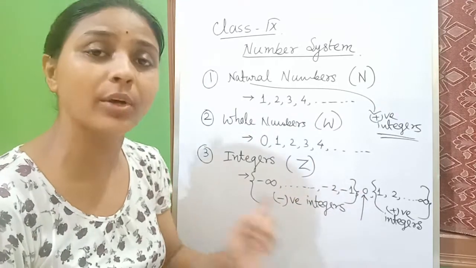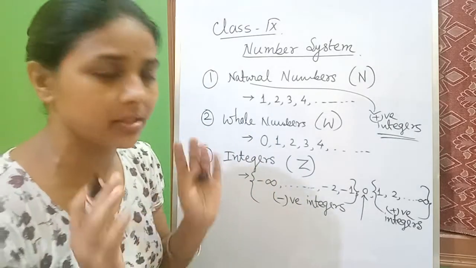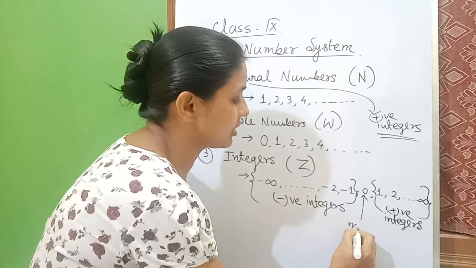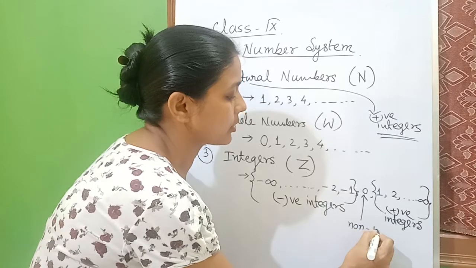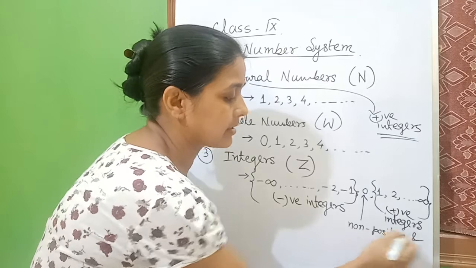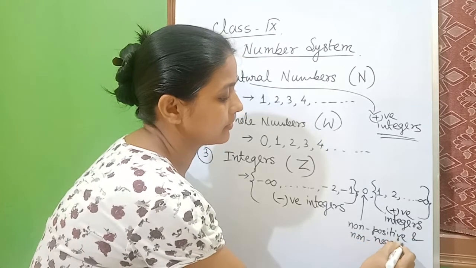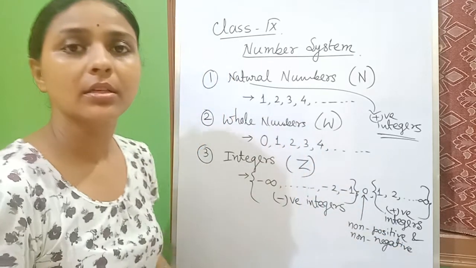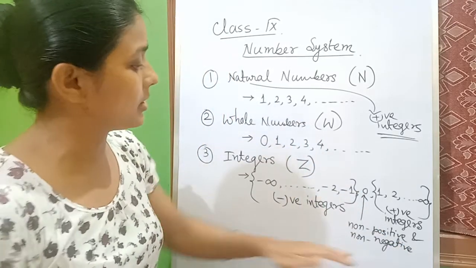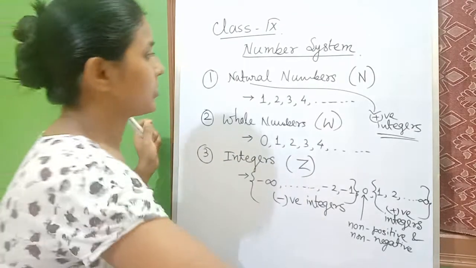That's why 0 is called a non-positive, non-negative integer. So this is a non-positive as well as non-negative integer. I hope up to this you all have got the idea. Okay, then I'm just rubbing this part.